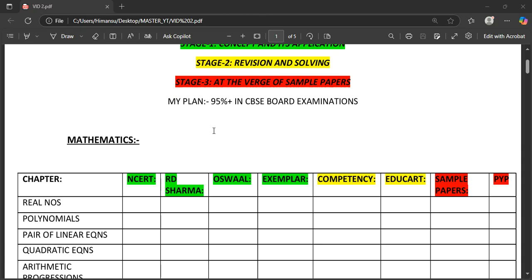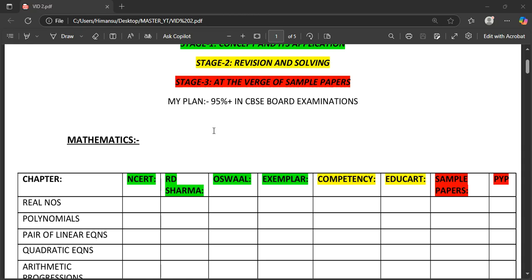Then stage 2. Stage 1 should begin, like this video I'm making in May. Let me assume that you're going to start from June. So June, July, August, September, October, these 4 to 5 months you have to do only stage 1 of what I'm telling you. November, December is going to be complete revision and solving. January, February, and a bit of March, you are just going to keep for sample papers and previous year papers.